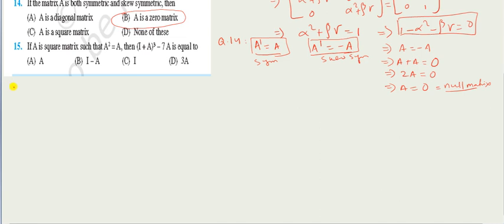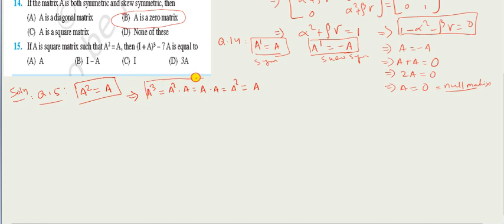Read it carefully. Solution, question number 15. It is given A square equals A. From that I will definitely get a conclusion that if A square equals A, then A cube will be A square into A, which is equal to A square. I will write A into A equals A square, that means it is also equal to A. So A cube will also be equal to A, and A to the power 4 will also become A. So this is a conclusive evidence from the given statement. So you have to use that one, right?